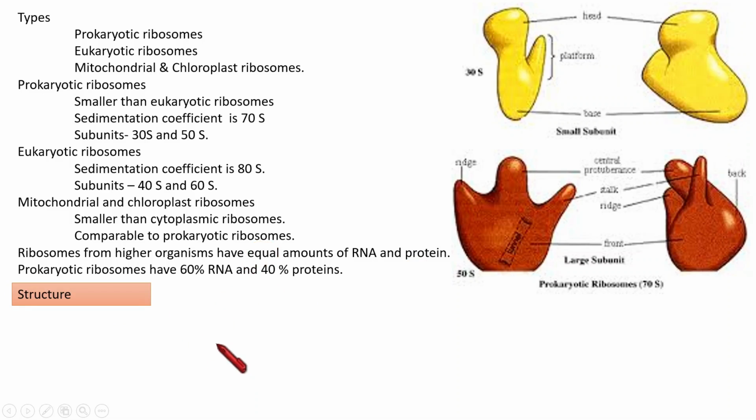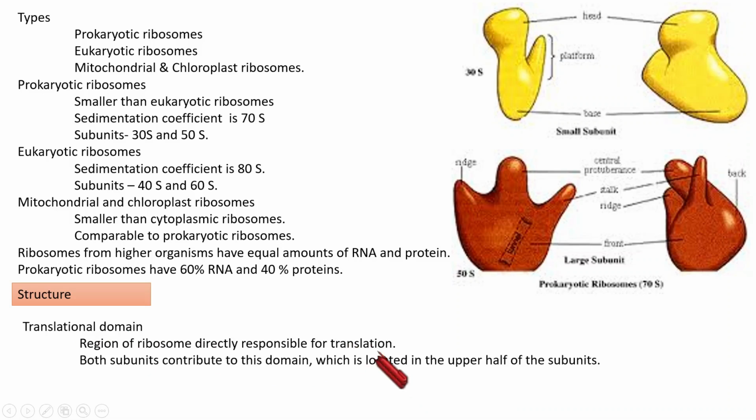Okay, then we are moving to the structure. The ribosome has a translation domain where translation is happening. That is the important region in the ribosome responsible for the translation process. For that domain, both the small subunit and the large subunit contribute. Both are contributing to form that translation domain. The upper portion of both subunits contributes to form that translation domain.